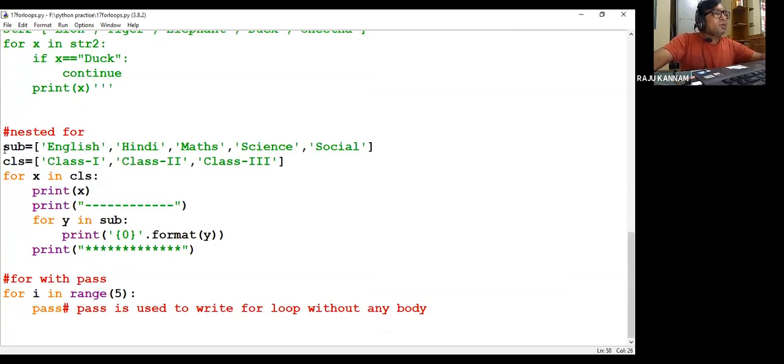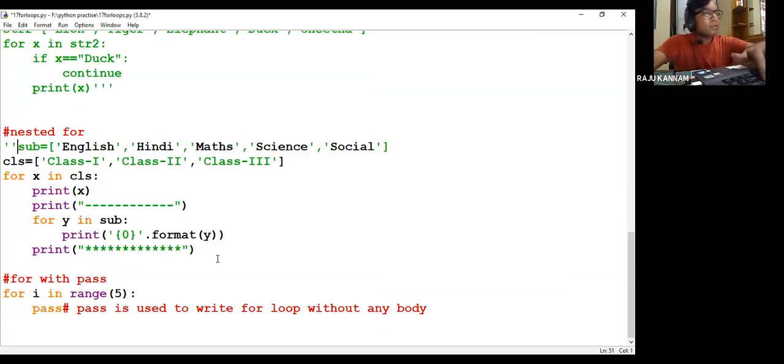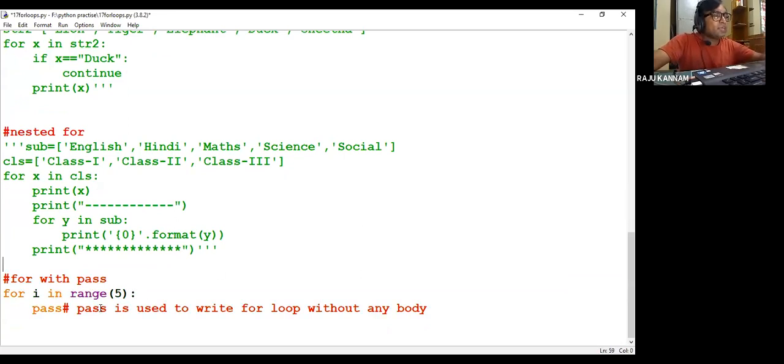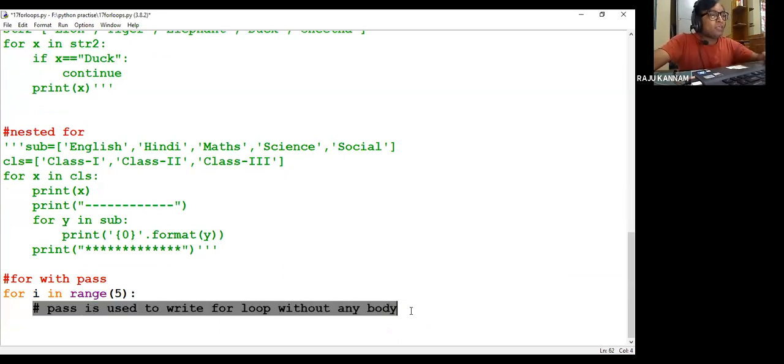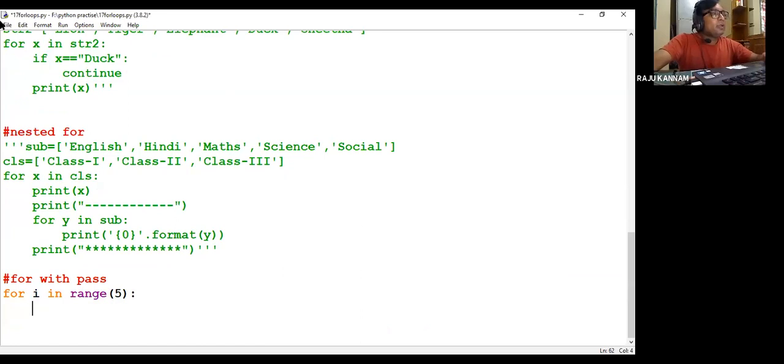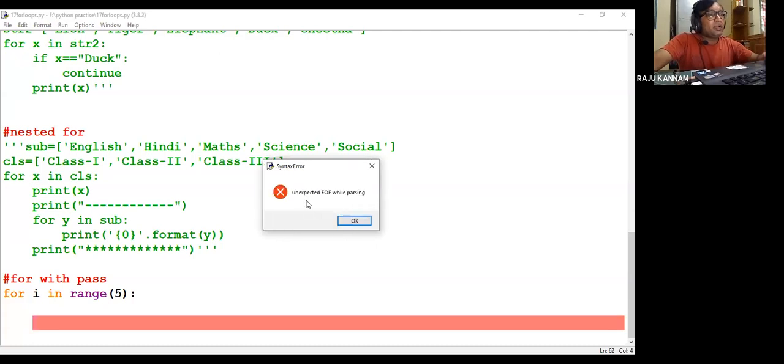Okay, this is fine. Now for this first statement I don't want to write anything. If you don't write anything, it will throw an error. See here, unexpected EOF while parsing.